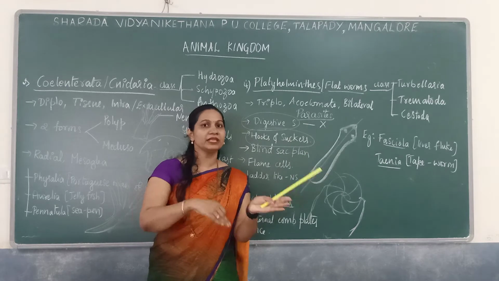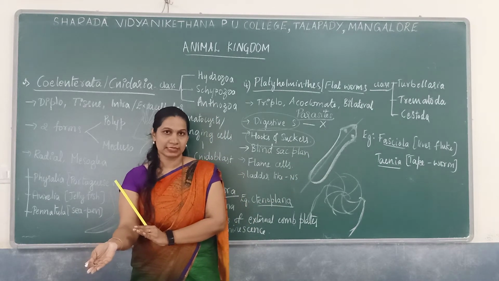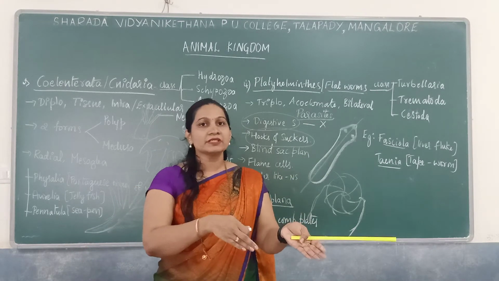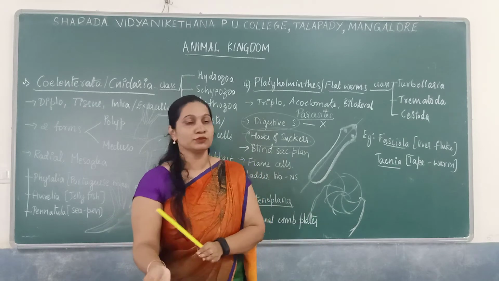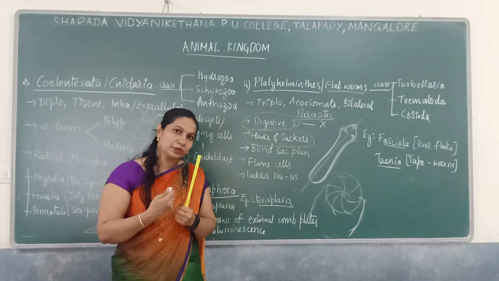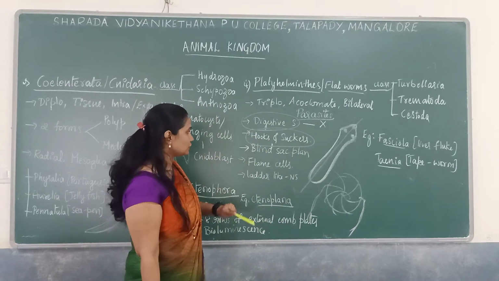For example, proteins are converted into amino acids, whereas carbohydrates are converted into simple sugars. Here they directly absorb nutrients, so they do not need a digestive system.